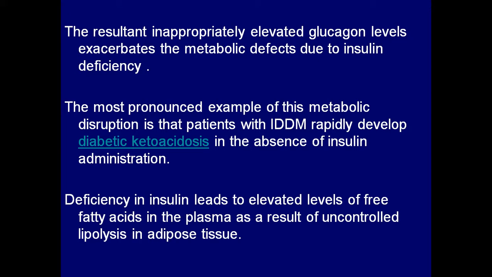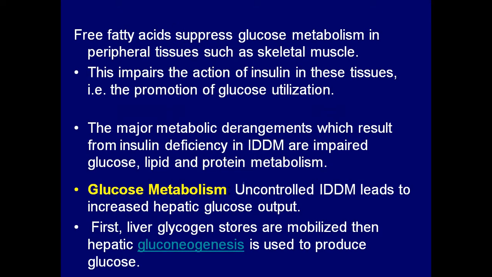As a result, it progresses to uncontrolled lipolysis, meaning breakdown of lipids in the adipose tissue. So the patients will be thin. Glucose metabolism is uncontrolled in insulin dependent diabetes mellitus, leading to increased hepatic glucose output.